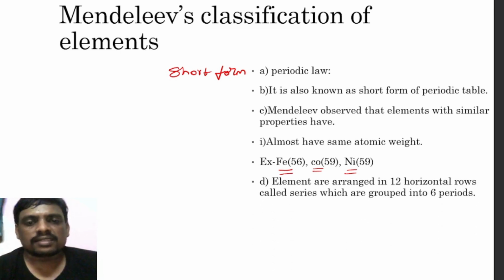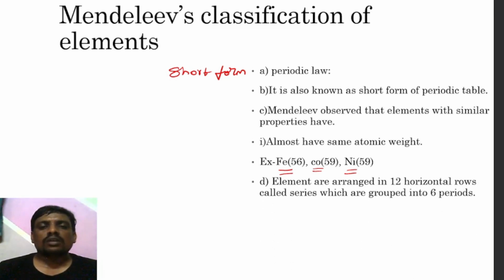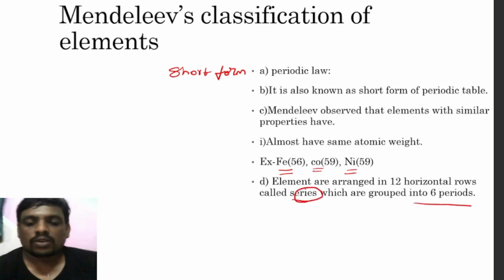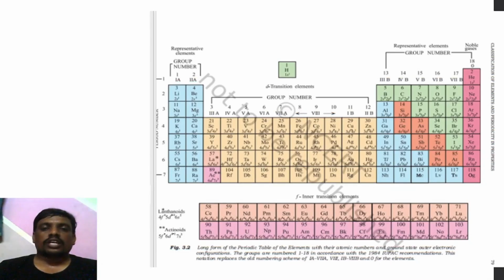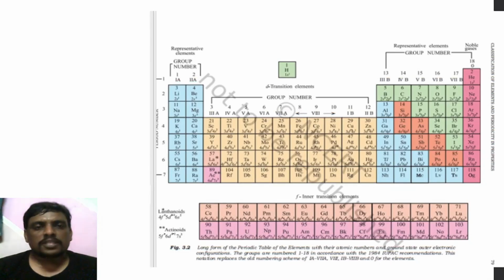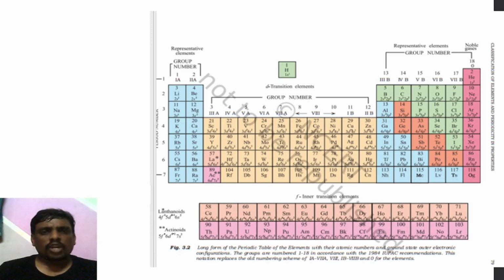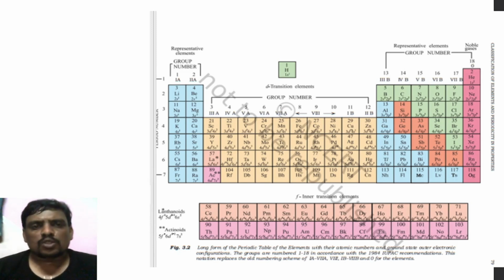So in this case, elements are arranged in 12 horizontal rows called series, which are grouped into 6 periods. So these series are going to be grouped into specific groups. Now specifically, I am telling you the group numbers I have given here: first group, second group, third, fourth, fifth, sixth, seventh, eighth, ninth, 10th, 11th, 12th, 13th, 14th, 15th, 16th, 17th, 18th. Representation of the group numbers: 1A, 2A are also group numbers.